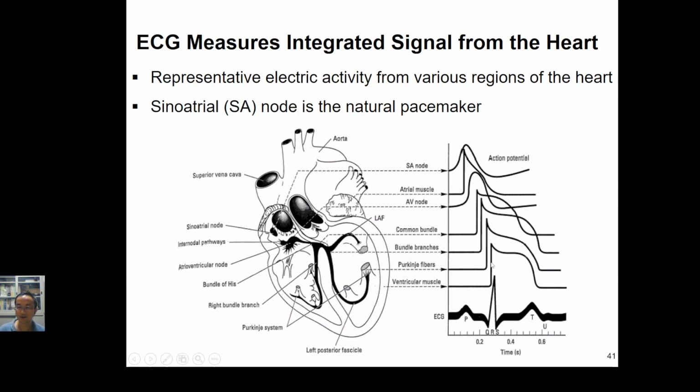That is the reason why, as long as we're still alive, all people will have this ECG pattern, the PQRST pattern. The P wave represents the atrium contraction, the QRS complex represents the ventricular contraction, and the T wave represents the ventricular relaxation.